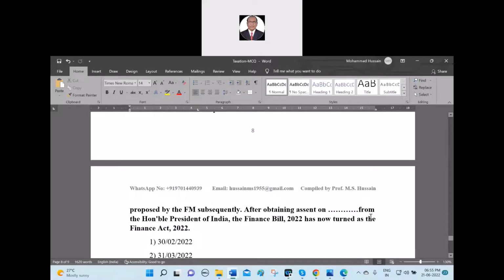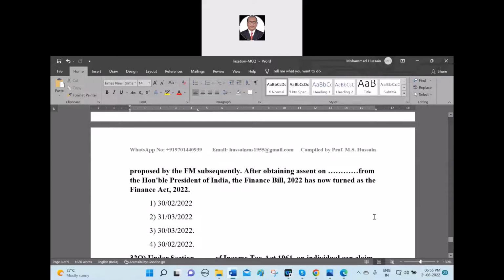The Finance Bill 2022 has now turned into the Finance Act of 2022. So which date obtaining the assent? Here I have given the options: 30/2/2022, 31/3/2022, third option 30/3/2022, fourth option 30/2/2022. Which one is the correct answer? Number 3, sir. Number 3 is the correct answer.